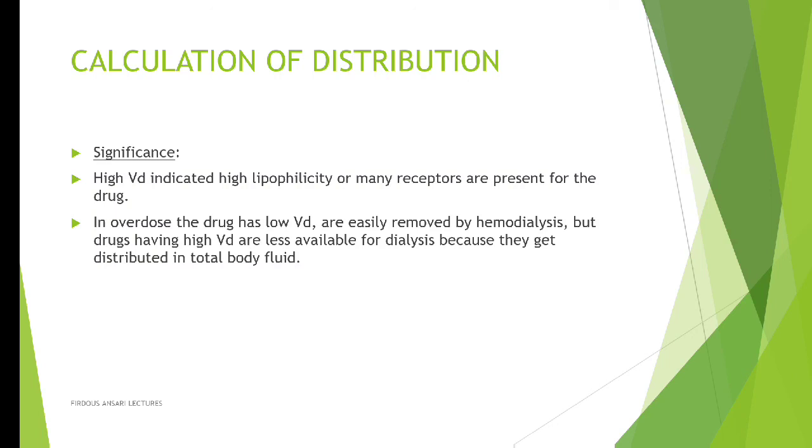But drugs having high VD are less available for dialysis because they get distributed in total body fluid. Okay, so any drug which has a very high VD can easily get distributed to various organs, and once those drugs are distributed in the organs, we cannot do hemodialysis because the drug is not there anymore in the vascular compartment. Lastly, it helps to calculate the loading dose.